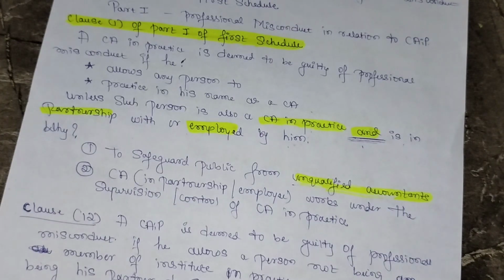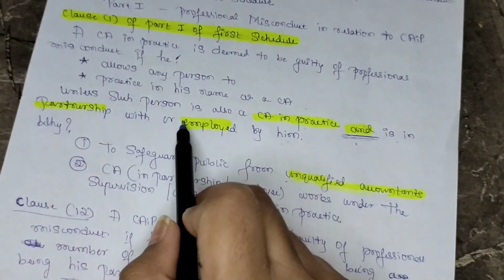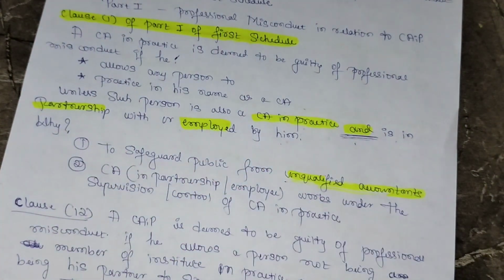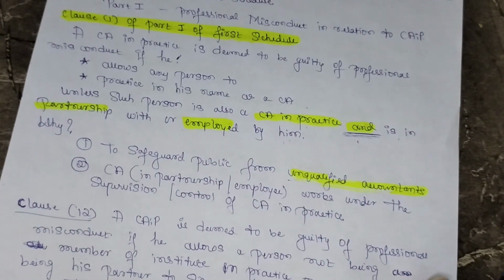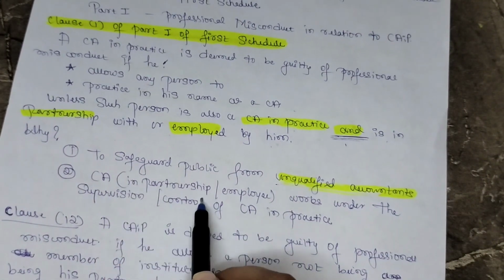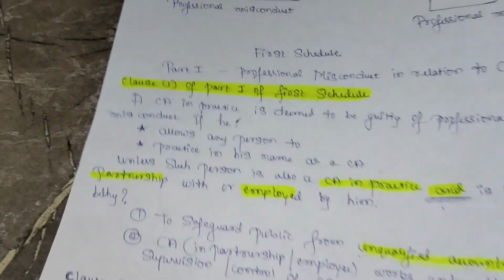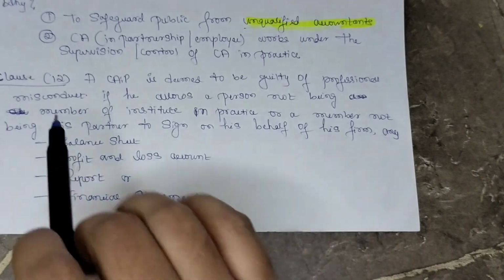The conditions: the first condition is that the person should be a CA in practice, and the second condition is that he should be in partnership with or employed by a CA in practice to use the CA's name to work as a CA. If he is found guilty of this misconduct, then it is considered professional misconduct. So why was this clause introduced by ICAI? To safeguard the public from unqualified accountants, so that the partner or employee works under the supervision and control of the CA in practice. Now coming to clause 12.